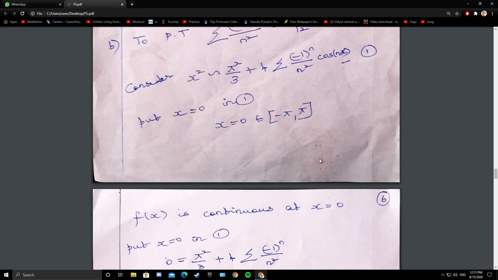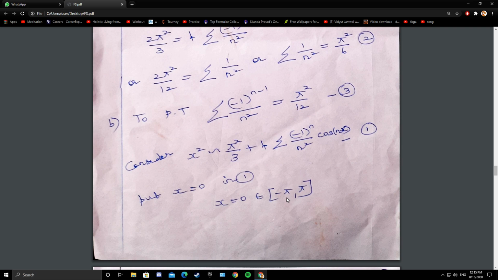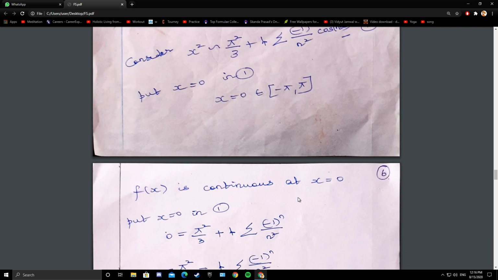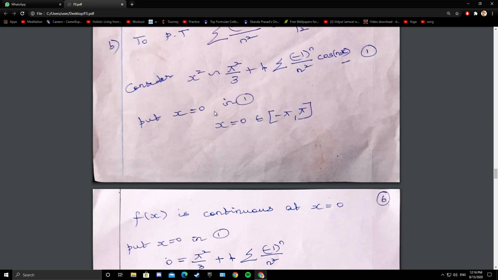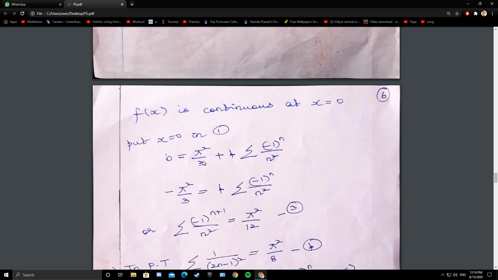So x equals 0 belongs to the closed interval minus pi to pi. So f of x is continuous at x equals 0. So put x equals 0 here. 0 equals pi square by 3 plus 4 times summation of minus 1 whole power n by n square. So take pi square by 3 to the left side. Minus pi square by 3 equals 4 times summation of minus 1 whole power n by n square.